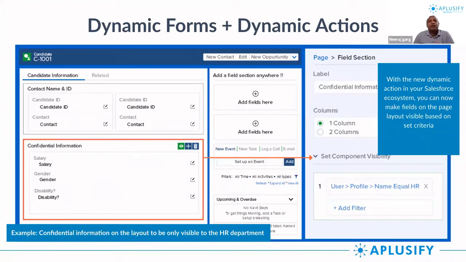So what we're trying to do here is have just one page with multiple pieces of information in it. But when a user logs in, he will just see the information that is relevant to him. A general user will just see the candidate details. When HR logs in, he will see the candidate details plus the confidential information.